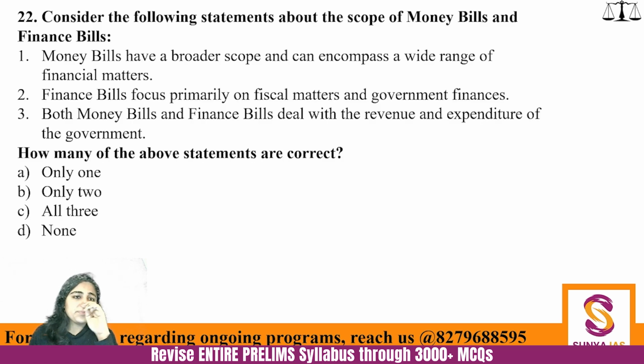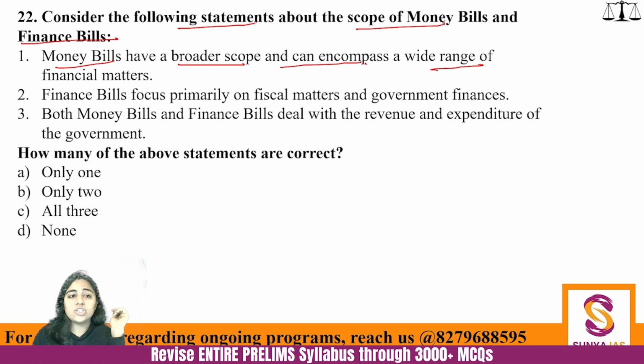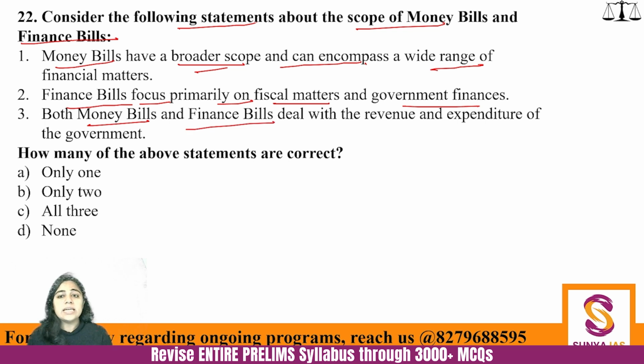Last question for the day. Consider the following statements about the scope of money bills and finance bills. Money bills have a broader scope and can encompass a wide range of financial matters. Finance bills focus primarily on fiscal matters and government finances, and both money bills and finance bills deal with the revenue and expenditure of the government. How many of the given statements are correct? It is again written finance bill, not financial bill. So please be very careful while answering.